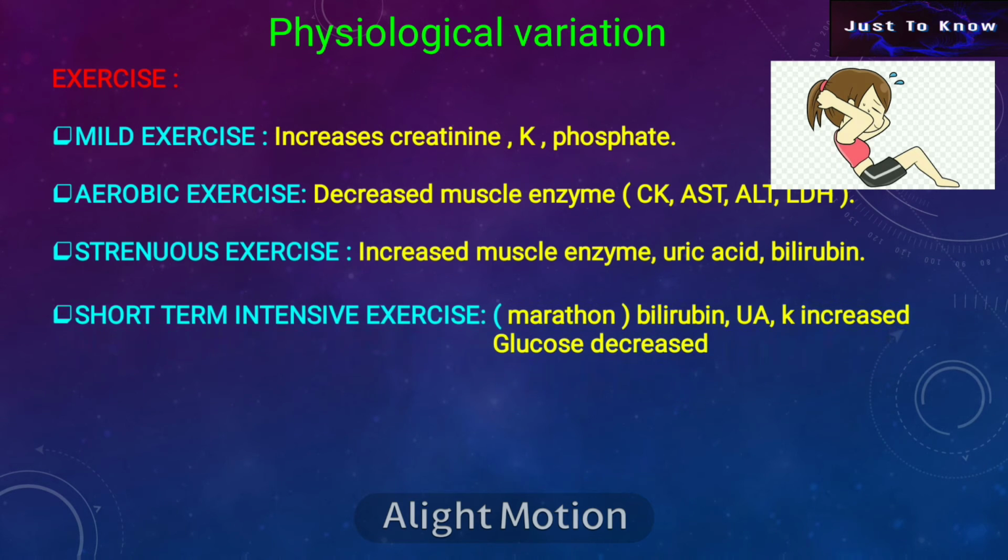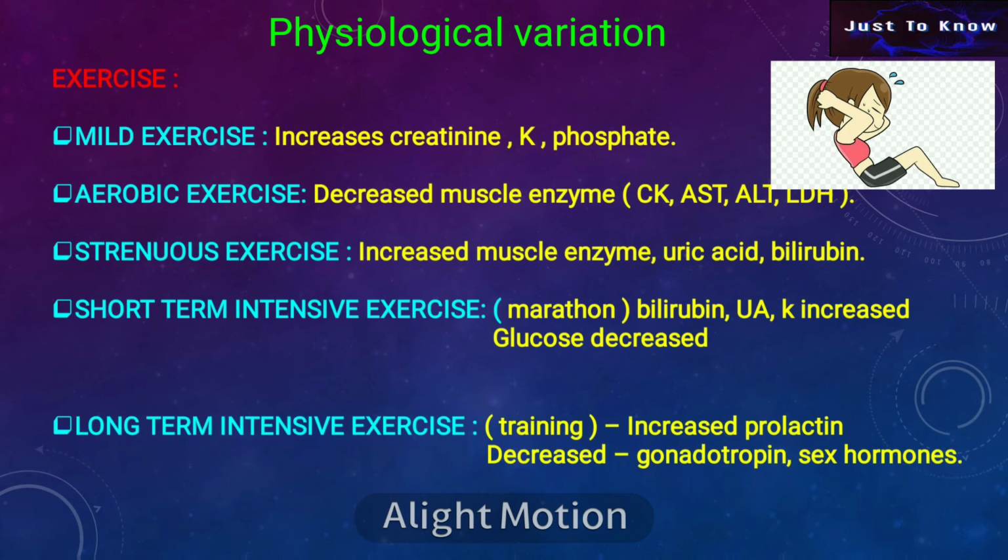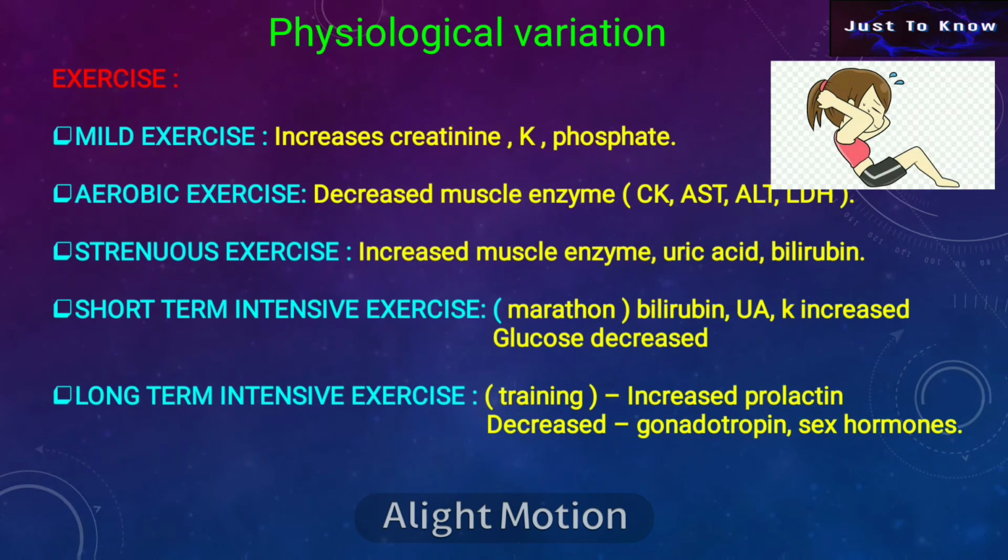In short-term intensive exercise, like a marathon, there will be increased bilirubin, uric acid, and potassium levels and a decrease in the glucose level. In long-term intensive exercise like a training program, there will be increased prolactin level and decreased gonadotropin and sex hormones.